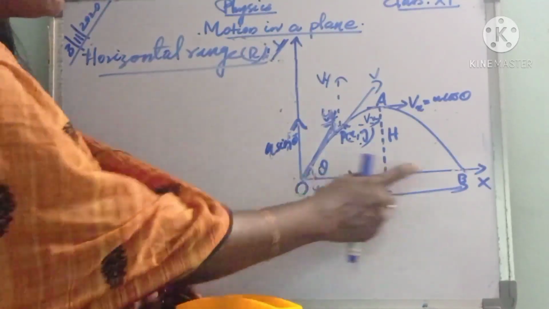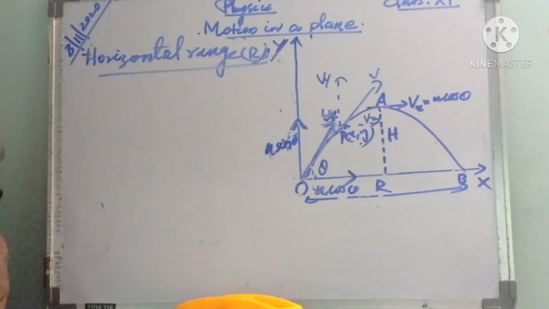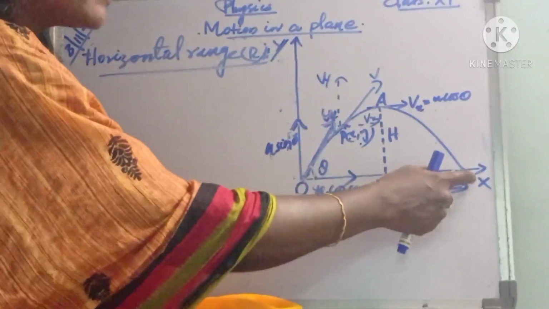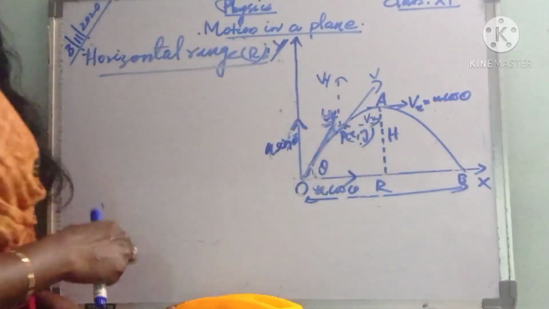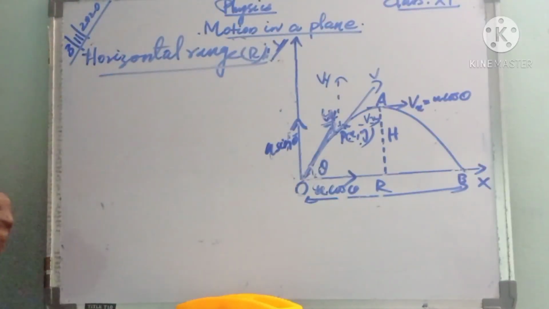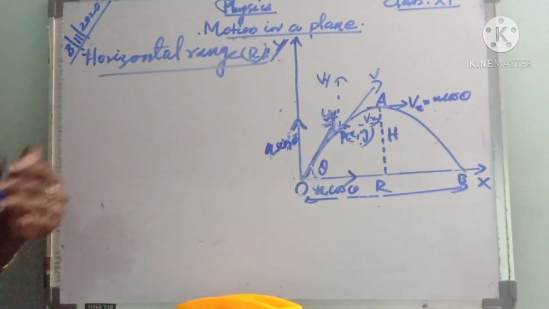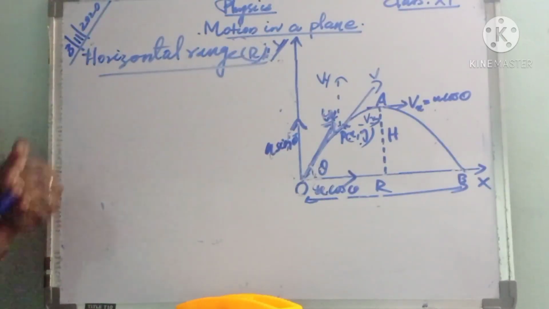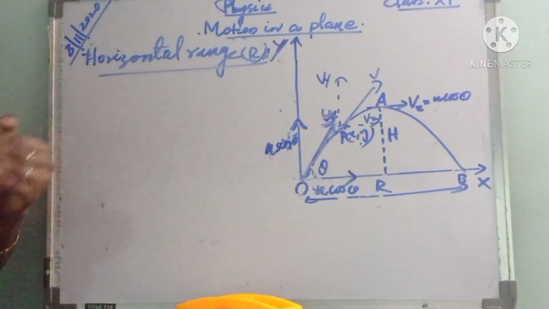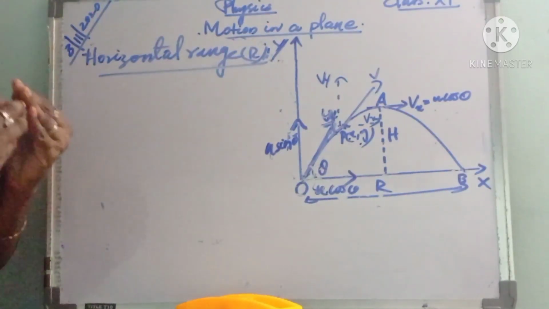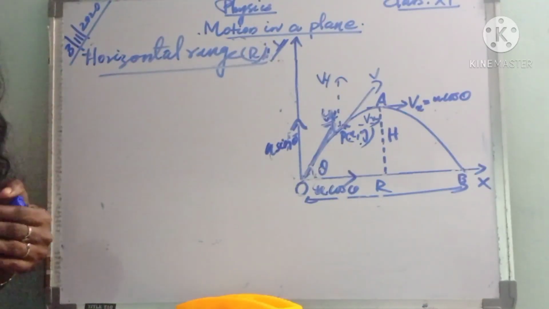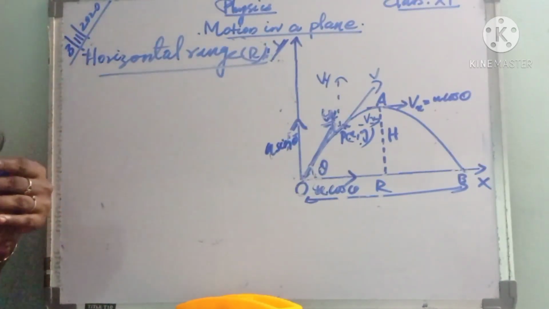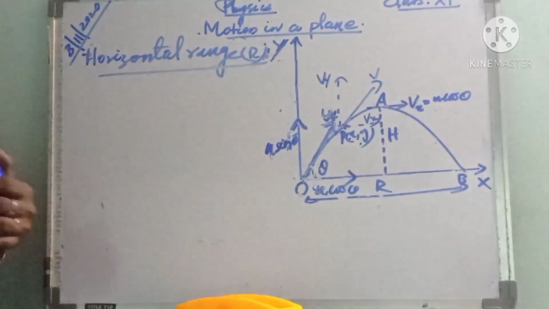The distance OB represents the horizontal range R. During the time of flight, the distance the projectile covers horizontally, OB, is called the horizontal range R. It is the horizontal distance travelled by the projectile during its trajectory, during its time of flight.